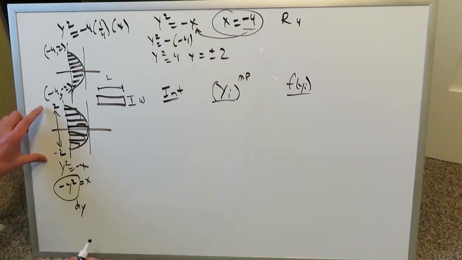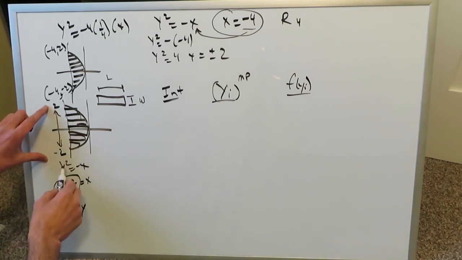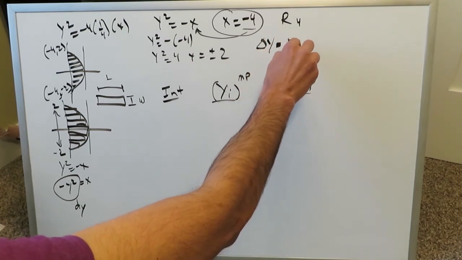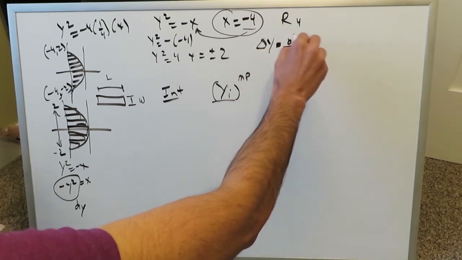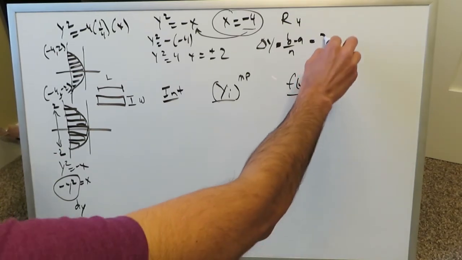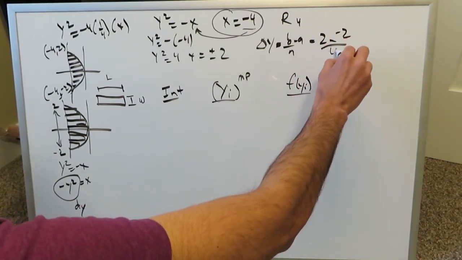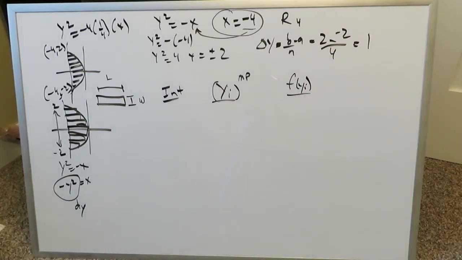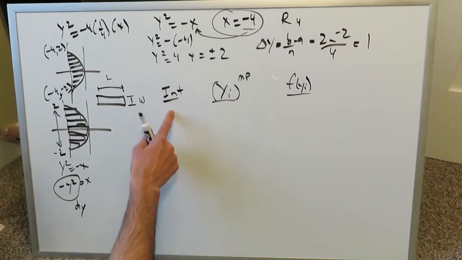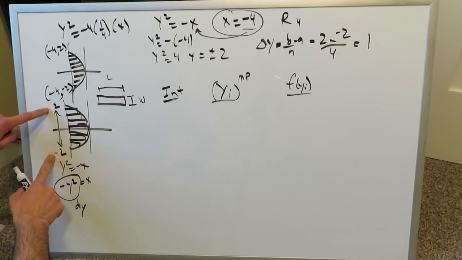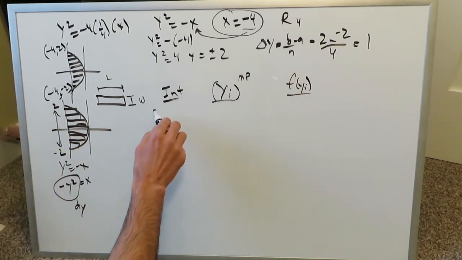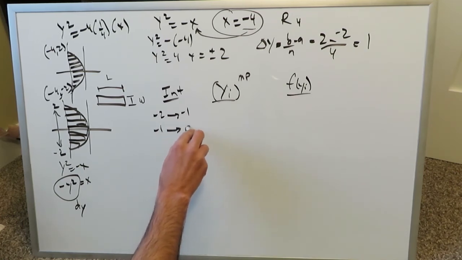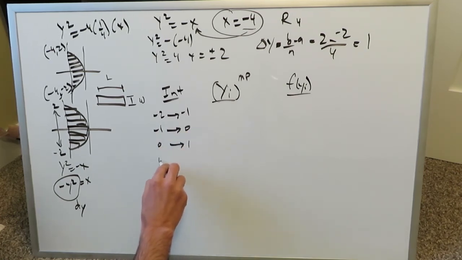Our interval is -2 to 2, which are our b and a values. We should calculate our delta x, or let's just call it delta y, which is b minus a over n. What's our upper limit? It's 2. What's our lower limit? -2, and n is 4. 2 minus -2 is 4, over 4 is 1. Each interval is going to be 1. Our interval will be easy, going from -2 to 2 by ones. Our first subinterval will be from -2 to -1, then -1 to 0, then 0 to 1, and then 1 to 2.